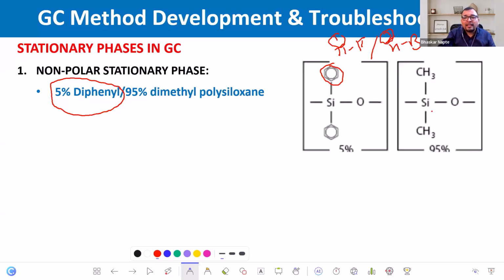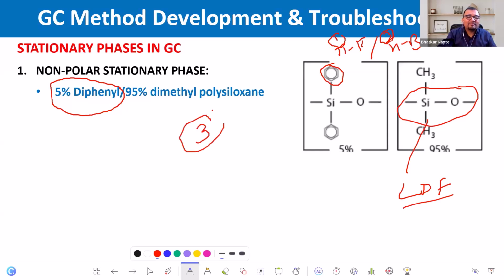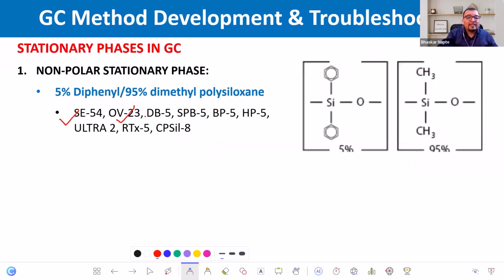And we have the third one, which is called the London dispersion force. So how many interactions are possible in the case of a 5% diphenyl plus 95% DMP stationary phase? Please type in 1, 2, 3, a total of 3 interactions possible. And what is the commercial example of this stationary phase? Maybe SC54, OB23, DB5, BP5, HP5. They are none other than this 5% diphenyl plus 95% dimethyl polysiloxane.